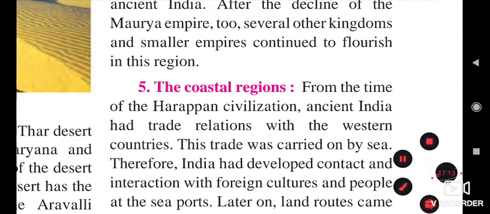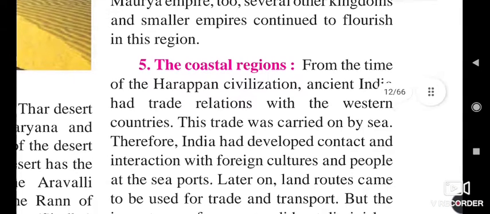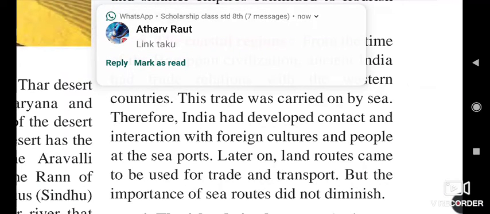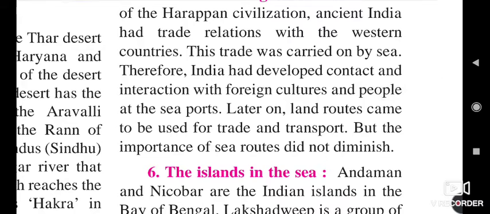The second last point is the coastal region. From the time of the Harappan civilization, ancient India had trade relations with the western countries. This trade was carried out by sea. Therefore, India developed contact and interactions with foreign cultures and people at the seaports. Later on, land routes came to be used for trade and transport, but the importance of the sea routes did not diminish.